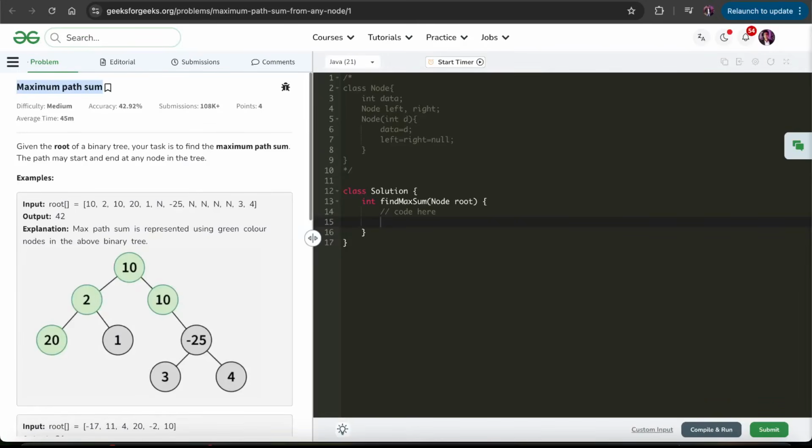Okay, let's start with the coding. So I am making one global variable first of all, int maxSum, and maxSum is equal to root.data. Declaring with root.data because this 10, the root, can also be a max possible path sum. So that is the reason we have declared with that, and we're going to call the function DFS(root), and we say return maxSum.